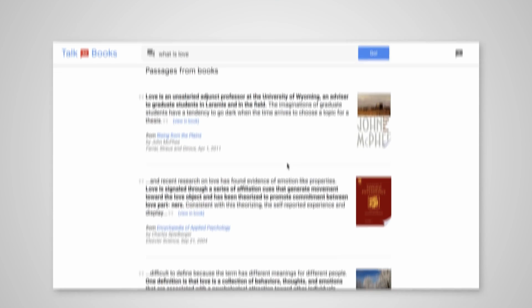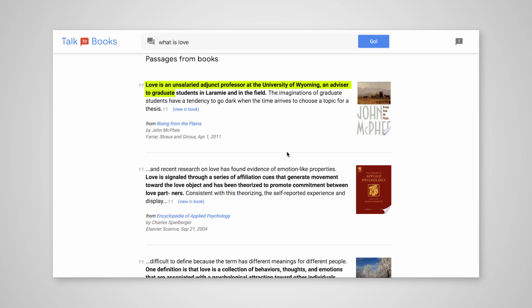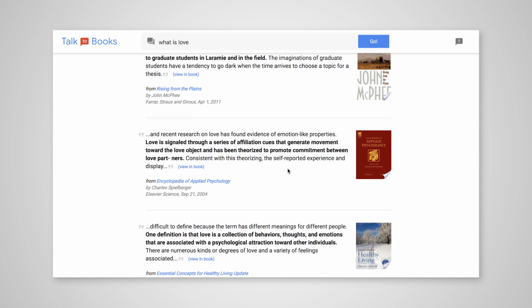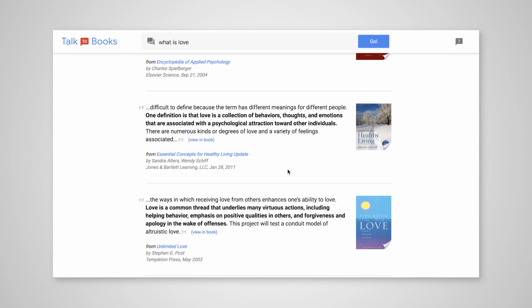So looking at this right here, you can see it says, Love is an unsalaried adjunct professor at the University of Wyoming, an advisor to graduate students in. So you can see Google has a little work to do here. Let's look at the second one. Love is signaled through a series of affiliation cues that generate movement toward the love object, as it has been theorized to promote commitment between love partners. I think we're getting a little warmer. Let's continue to go down here. Keep in mind, Google's still trying to get better at this stuff. They are trying to figure out this AI stuff. One definition is that love is a collection of behaviors, thoughts, and emotions that are associated with a psychological attraction toward other individuals. I think we're onto something here.